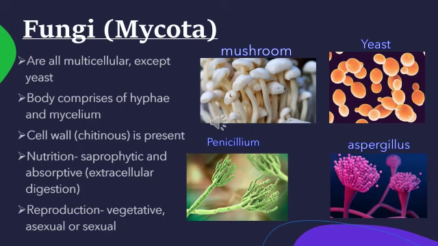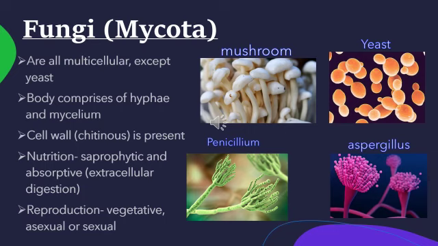Next is the mode of nutrition. In fungi, they are saprophytic. They grow and feed on dead and decaying organisms, and they show extracellular digestion. The mode of reproduction in fungi is vegetative, asexual and also sexual. Examples of this kingdom Mycota are mushrooms, yeast, Penicillium and Aspergillus.